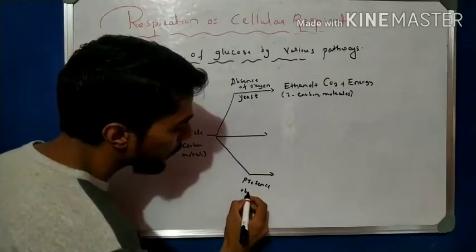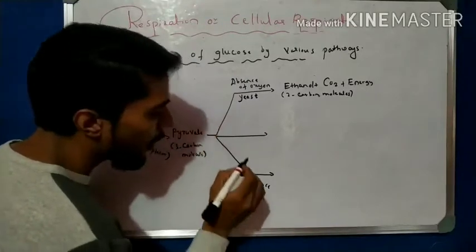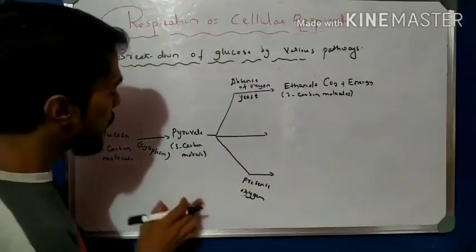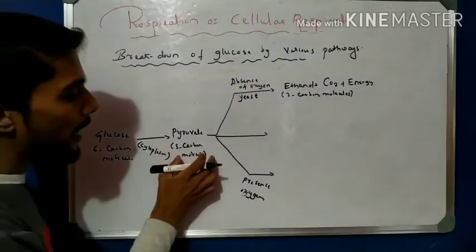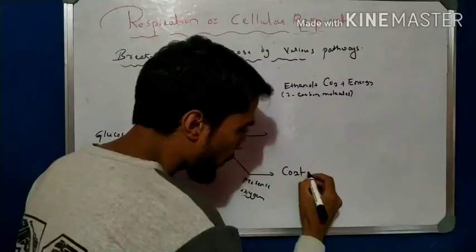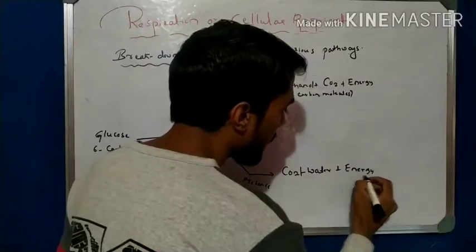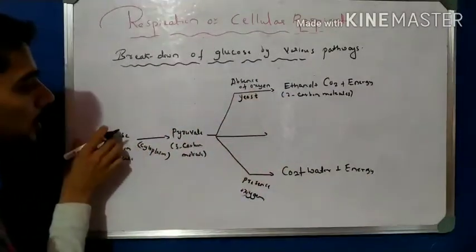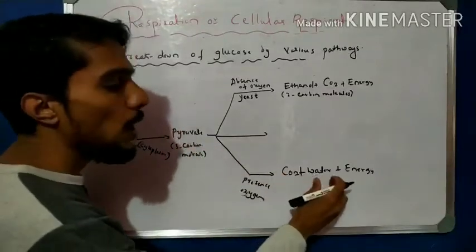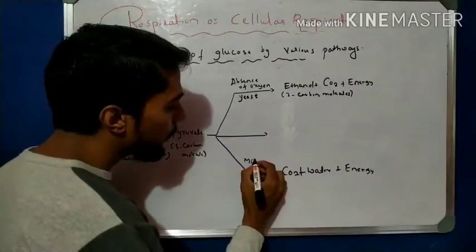Presence of oxygen. Here oxygen is totally absent, here oxygen is present. So in the presence of oxygen, glucose is converted to pyruvate, and then the pyruvate is converted into carbon dioxide, water and energy. Glucose is converted into 3 carbon molecules, and that pyruvate is converted to carbon dioxide, water and energy in the presence of oxygen, and this takes place in mitochondria.